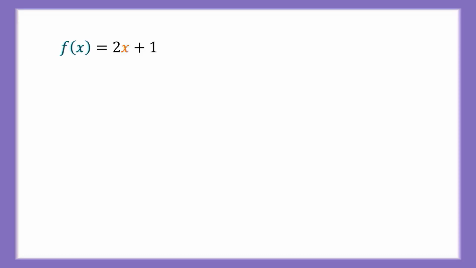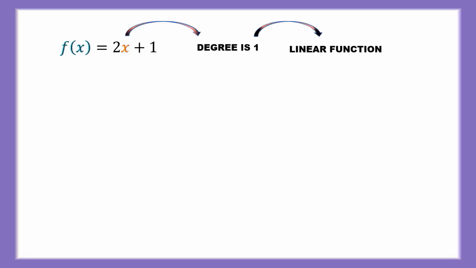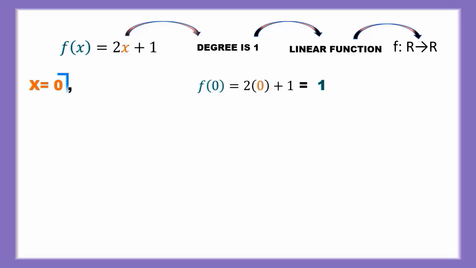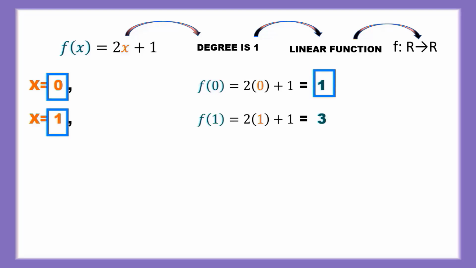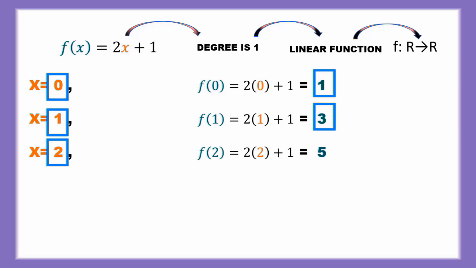f of x is equal to 2x plus 1, whose degree is 1. It is a linear function. You can apply the limits f tends to R, that is real numbers to real numbers. When x is 0, f of 0 is 1. When x is 1, f of 1 is 3. When x is 2, f of 2 is 5.